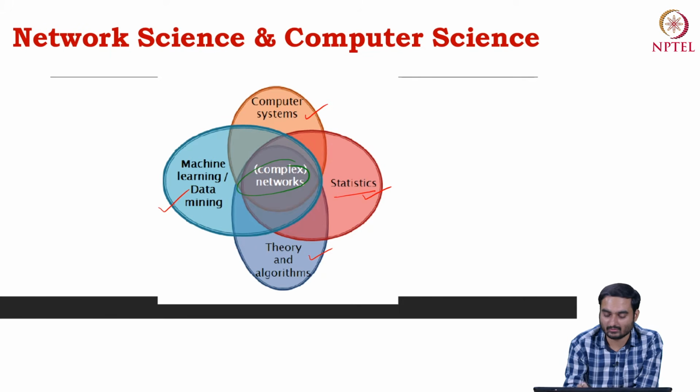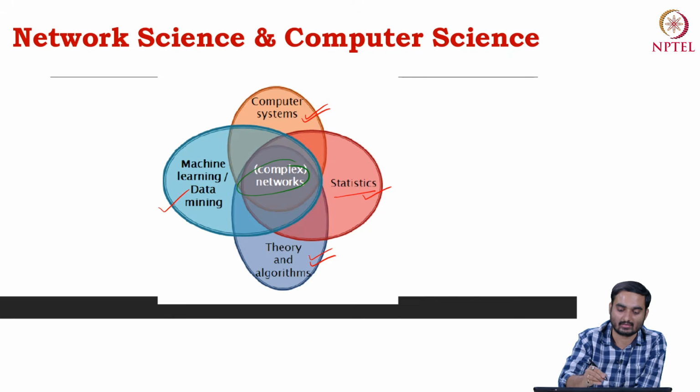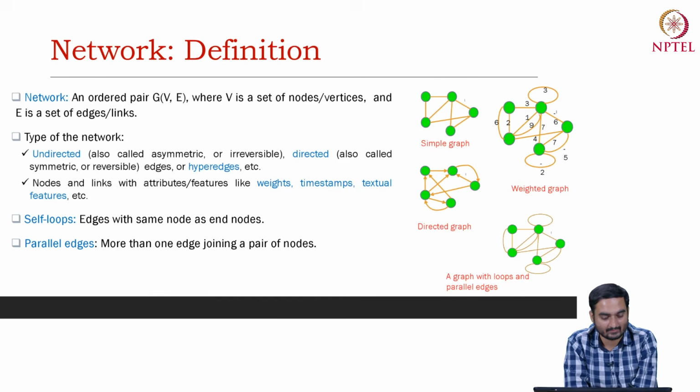We will use a whole bunch of statistics to understand the properties. We will use algorithms to understand the different tools or applications that people use these days based on networks, and of course you can design real world systems based on the analysis of the network. So, all these branches are important to understand complex networks or networks in general.